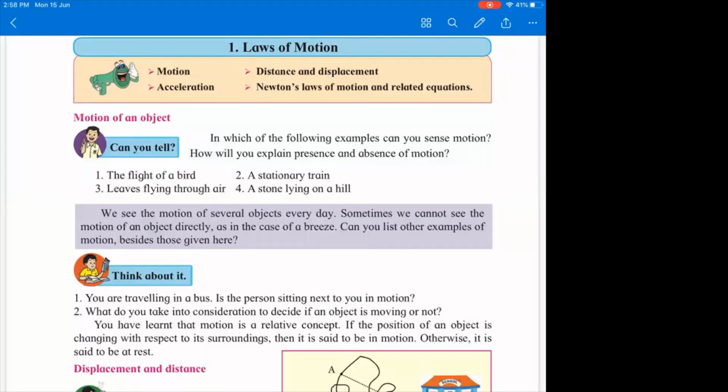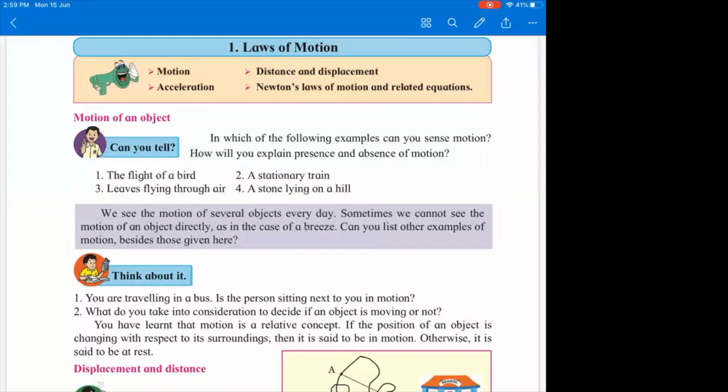Like, there is another person sitting beside you in the train and the train is moving. So if the train is moving, the person beside you is also moving. But do you feel he is moving? Obviously, no, you don't feel he is moving, right? Because in relation to you, he is not moving. That is, you cannot sense the motion. But when you look outside, suddenly, you see things are moving. And then you feel, yes, that is motion. That is, motion is relative in relation to something.